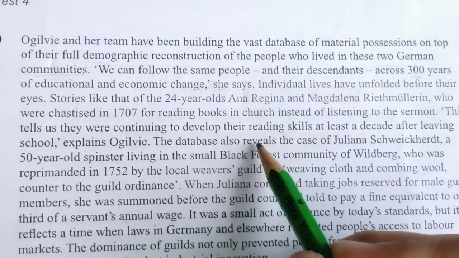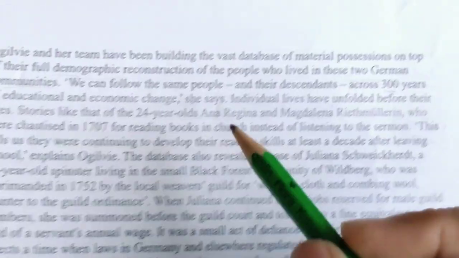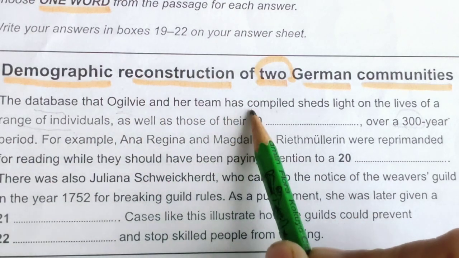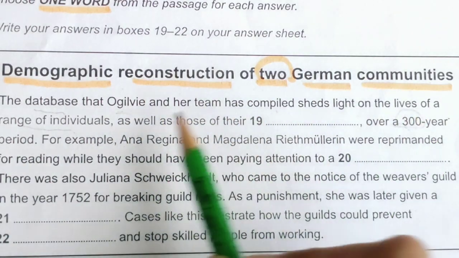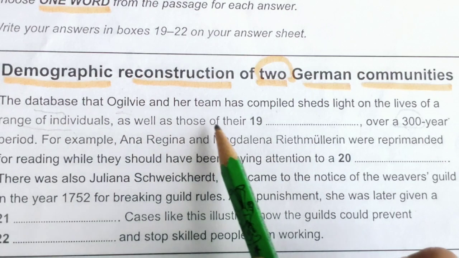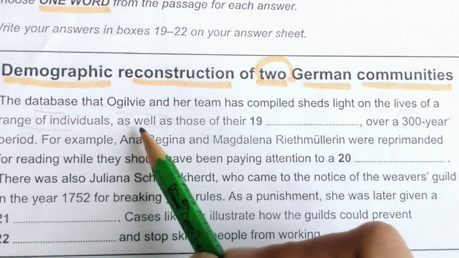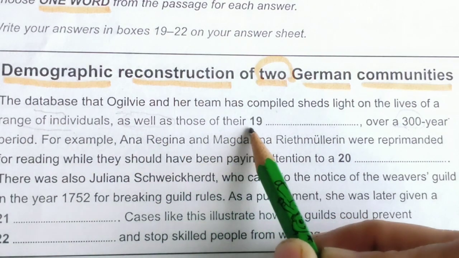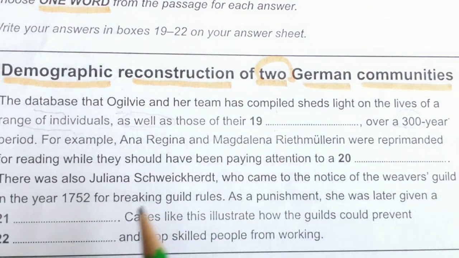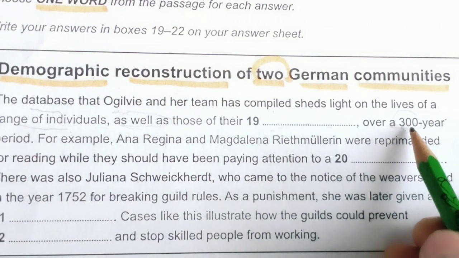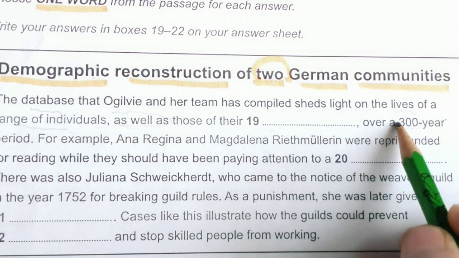Now let's start reading what they want from the question. The database that Ogilvy and her team has compiled sheds light on the lives of a range of individuals as well as those of their. Okay, so where we have found 300, definitely before that line we can get this answer.